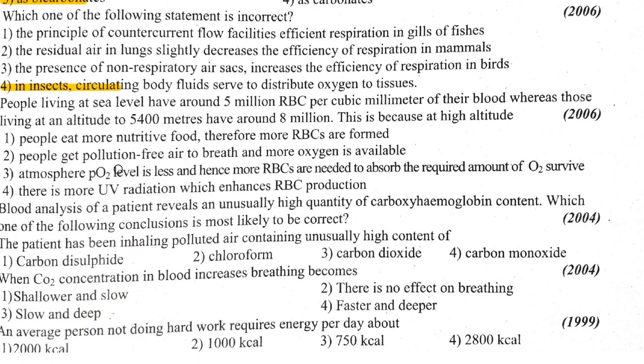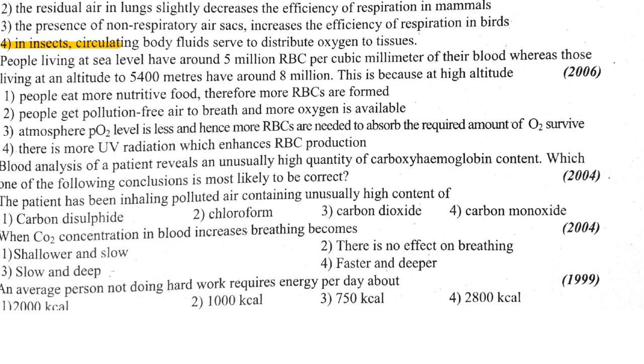People living at sea level have around 5 million RBC per cubic millimeter of their blood, whereas those living at an altitude of 5,400 meters have around 8 million. This is because at high altitude, atmospheric PO2 level is less. Option 3 is convincing.